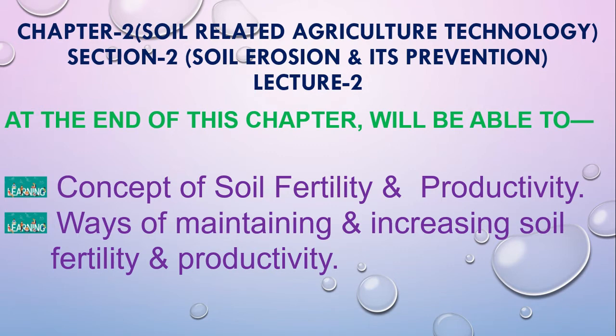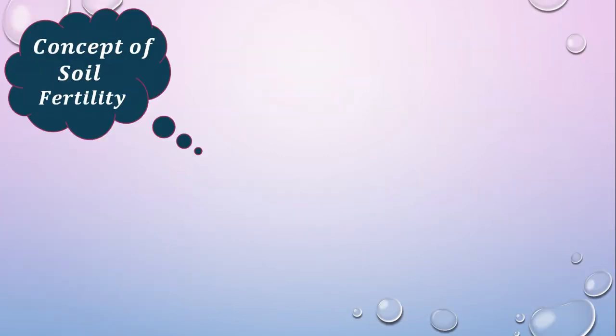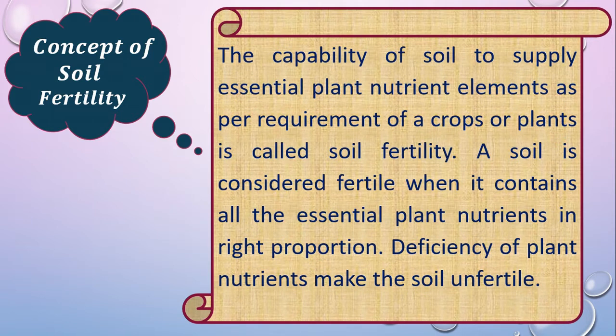Let's start the explanation. First of all, what is soil fertility? That means what do you know about soil fertility? You can get a 1-mark creative knowledge based question in your exam. Soil fertility means, here is the definition: the capability of soil to supply essential plant nutrient elements as per requirement of a crop or plant is called soil fertility. A soil is considered fertile when it contains all the essential plant nutrients in right proportion. Deficiency of plant nutrients makes the soil unfertile.